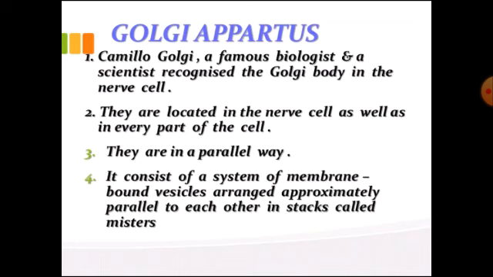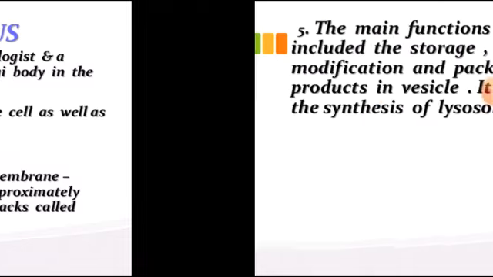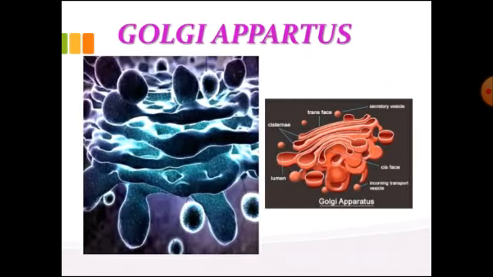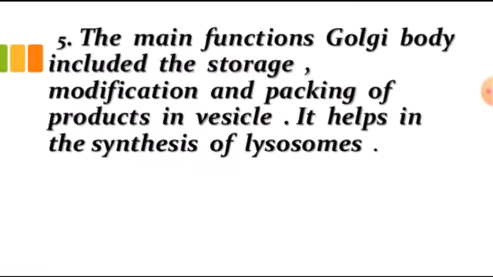dictyosomes. The membrane bound sacs of the Golgi apparatus are very thin and curved, and they are called cisternae. Along with that, the vesicles are also there. Normally the apparatus receives vesicles from the endoplasmic reticulum and other cell components at the formative convex or the cis phase for the elaboration of their contents. As far as the functions are concerned, the Golgi body is involved in the repair and synthesis of the cell membrane.